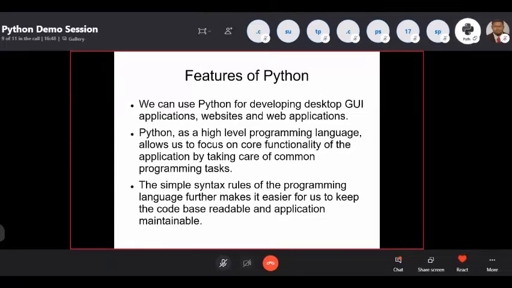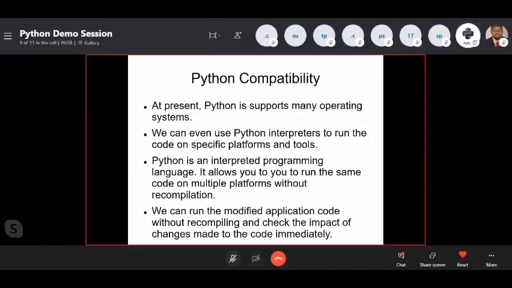In Java or other programming languages, we need at least 5 lines of code. But in Python, we can achieve that in just one line of code. We can run the modified application code without decompiling and check the impact of the changes made to the code immediately.